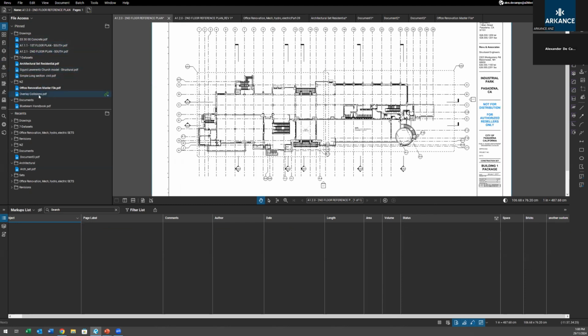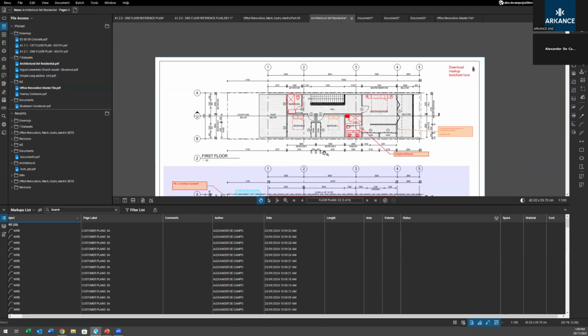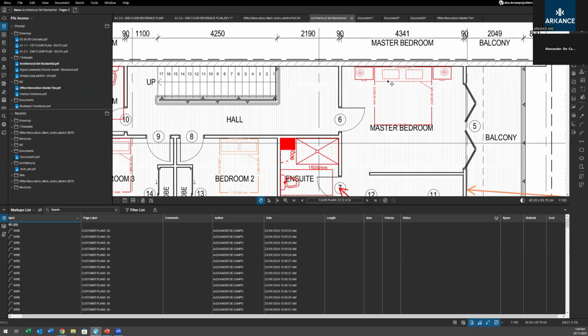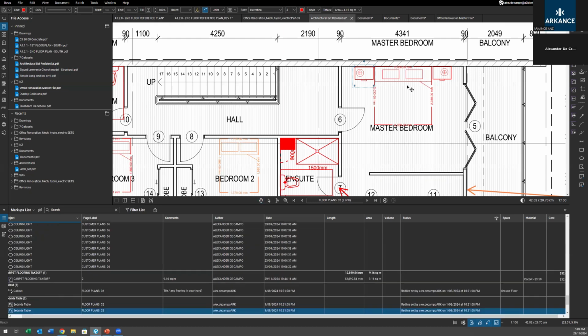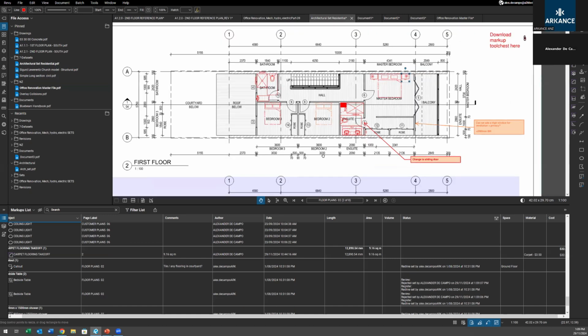Let's crack open a quick one. Different set for the architectural set. We go to the first page. If there's lots of markups, you can see you can go through Shift 2, Shift 2, Shift 2, and just go through and change those statuses nice and quick for multiple at once. So a good way to use that data system a bit more efficiently now. So worth pointing out.